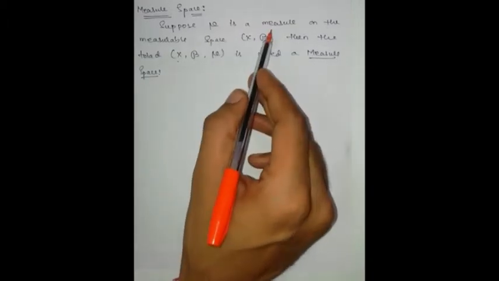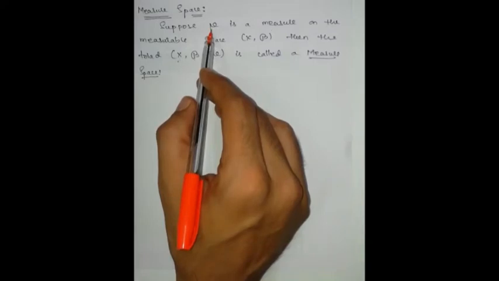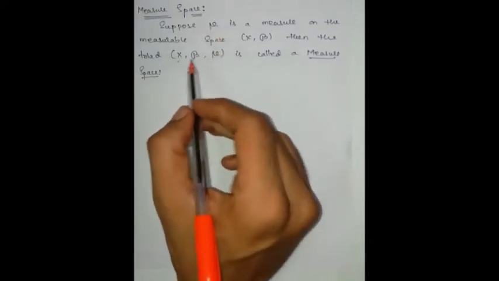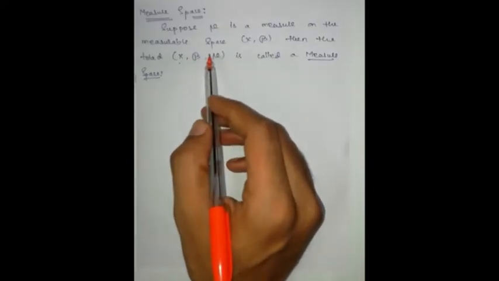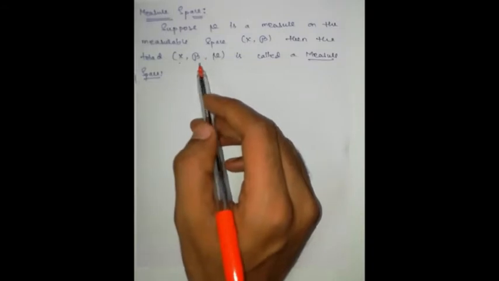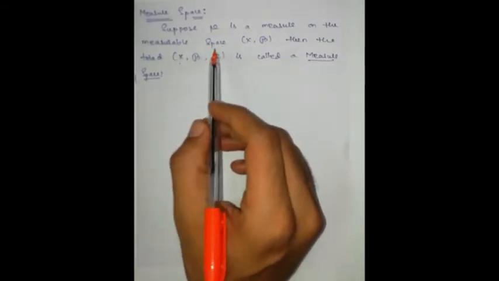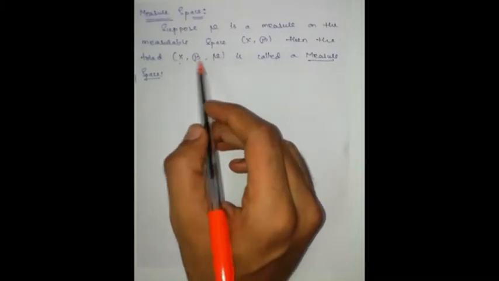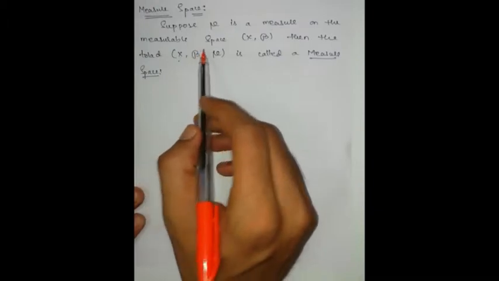And mu is a measure means a definition says that mu is a non-negative extended real valued function defined on script B satisfying two conditions, that is mu of empty set is 0 and mu of countable union of pairwise disjoint sets E_i in script B is summation mu of E_i. Then we say that mu is a measure.